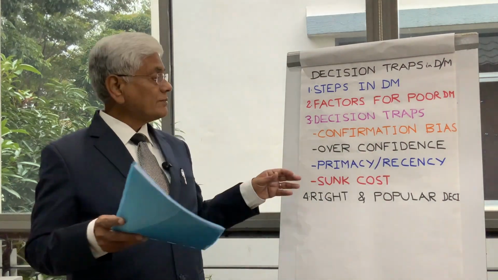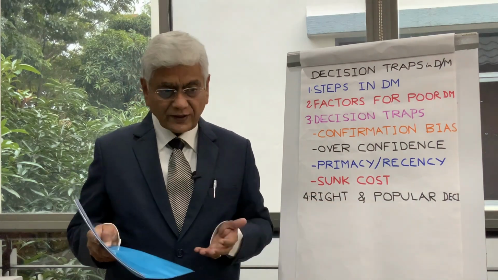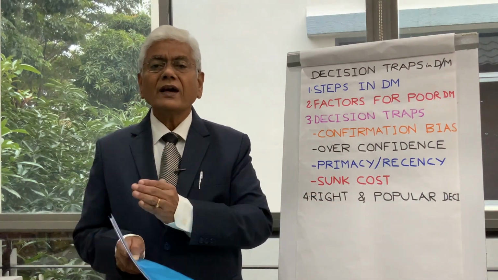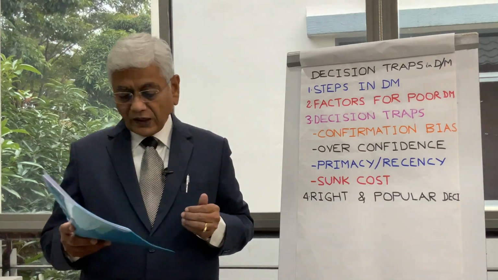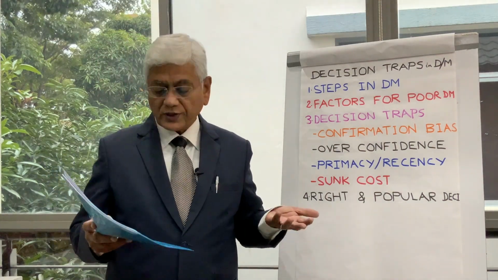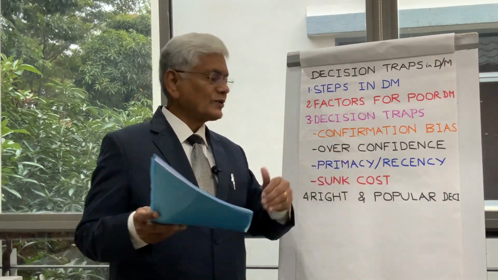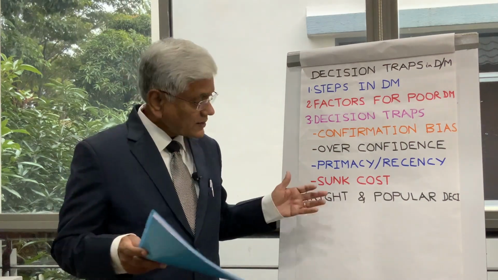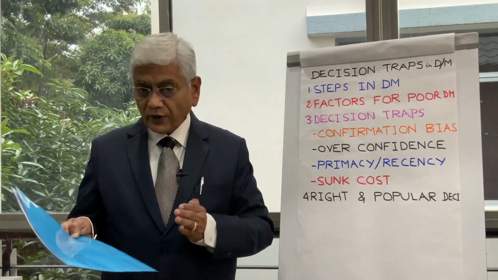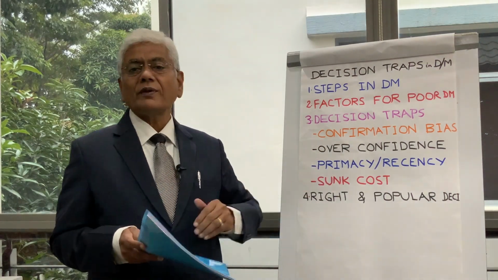Next bias is sunk cost. Sunk cost is the past investment. It should not have a bearing on future benefits. Because once you have committed resources in the past, how can you give importance to the future benefits because of that? So correct analysis is take only future costs and future benefits to overcome this trap of sunk cost.